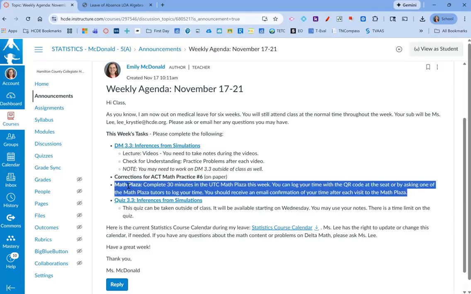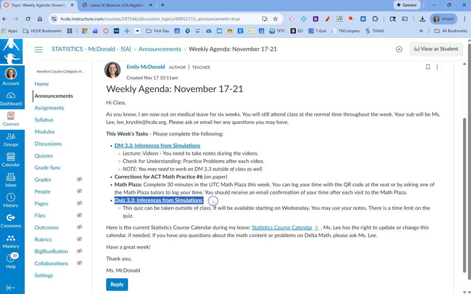Continue to do your Math Plaza time, your 30 minutes each week. This is a full week, so you will be doing your 30 minutes this week. And then in the middle of the week for you guys, Wednesday, Miss Lee will open up the quiz. It'll be available starting on Wednesday in class, so just remind her to open it if it's not open. You'll be able to take that quiz outside of class. You can use your notes. There is a time limit on it, so make sure you carve out some time to sit down and take it. But you are allowed to use your notes, calculators, things like that.